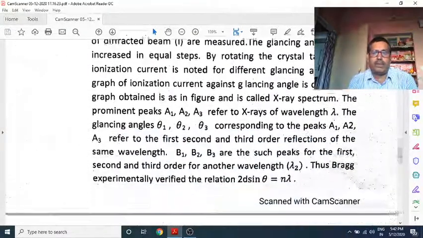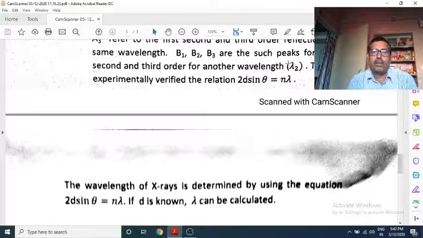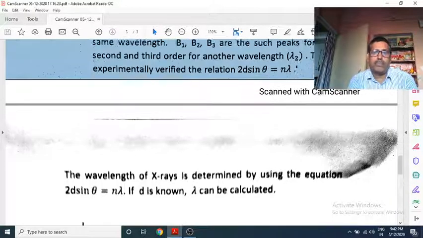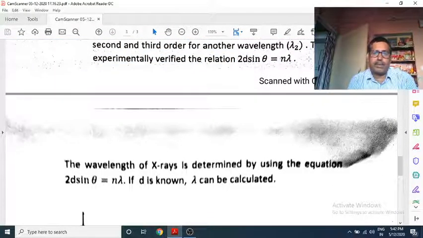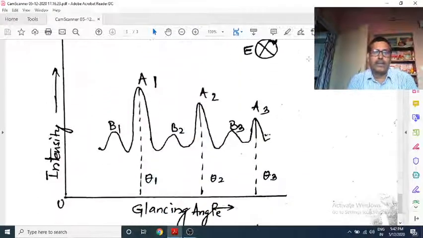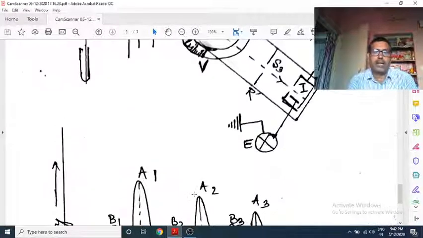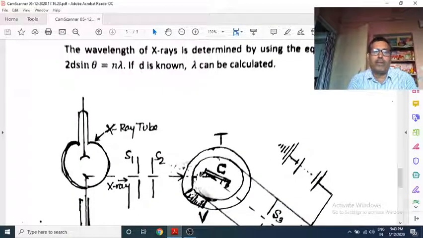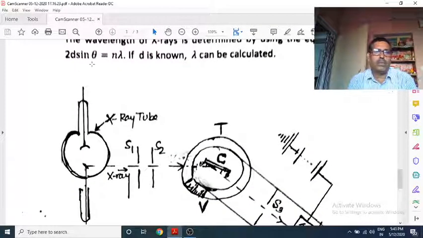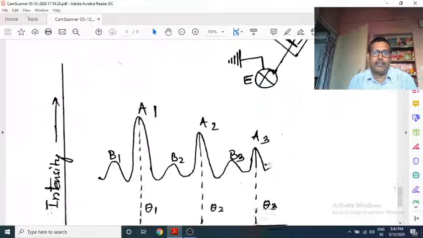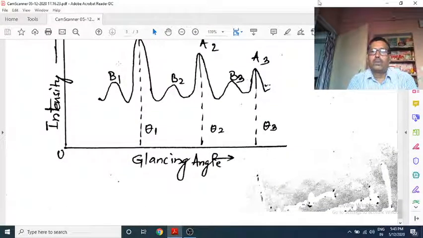Now if we change the wavelength, see here, lambda 2 in this figure. This set of graph is for wavelength lambda 1 X-ray, and this set is for another wavelength. From this graph we calculate the wavelength using 2d sin theta equal to n lambda. Okay, so thank you.